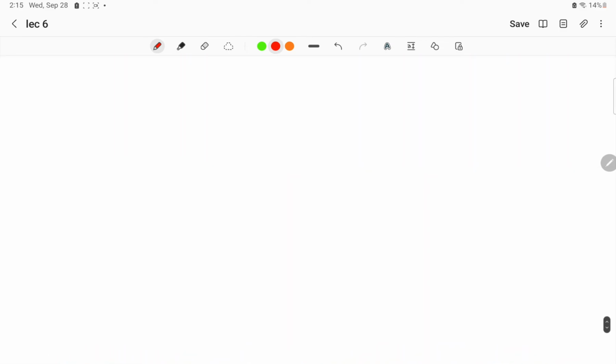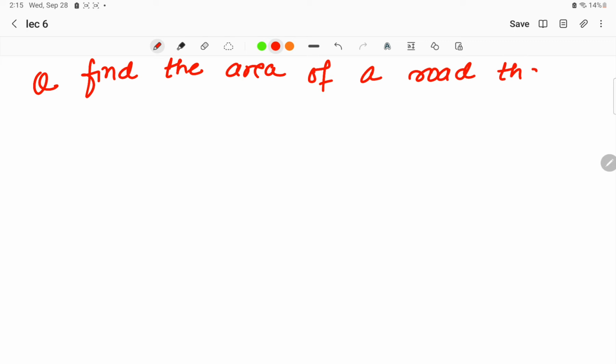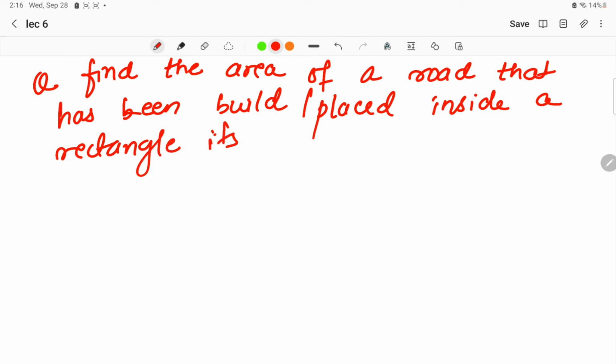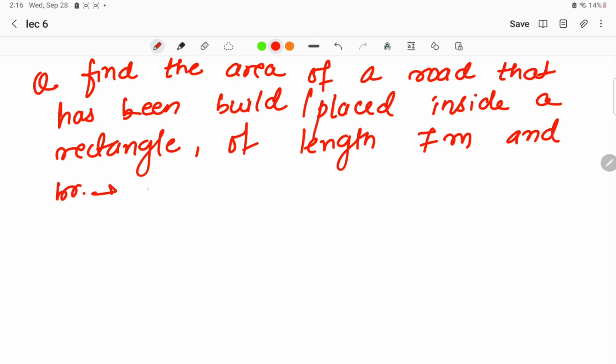Also one more question: find the area of a road that has been built or placed inside a rectangle of length 7 meter and breadth 9 meter.